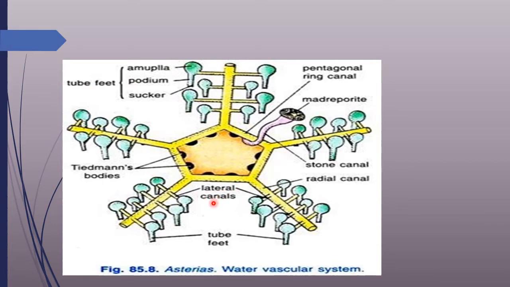So here in this diagram we can see the lateral canals, tube feet, madreporite, pentagonal ring canal, Tidman bodies, and each tube foot, if you see, has an ampulla, podium and sucker. Three parts will be there. The ampulla is a sac-like structure, the podium is the stem, and it ends with the sucker, which is mainly helpful for adhesion on the substratum.